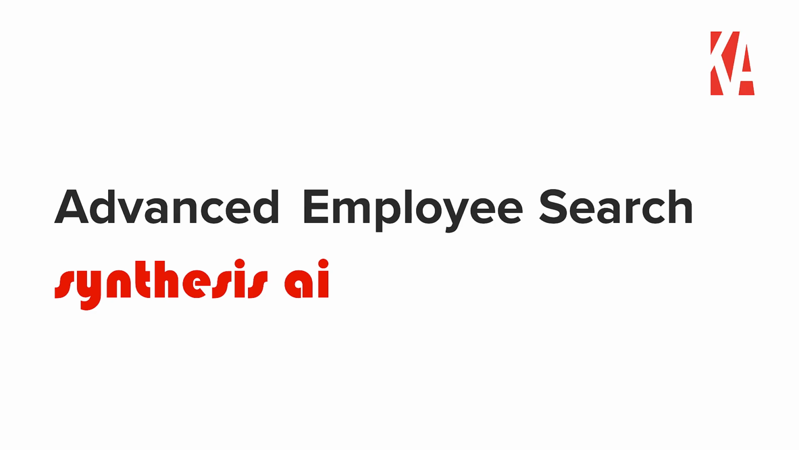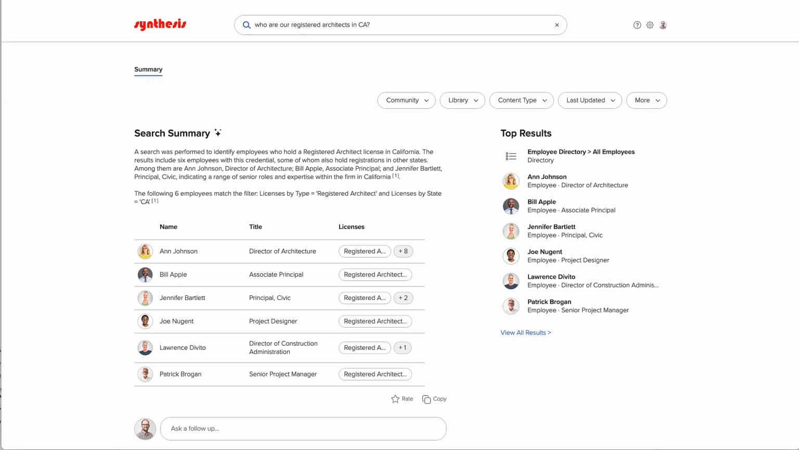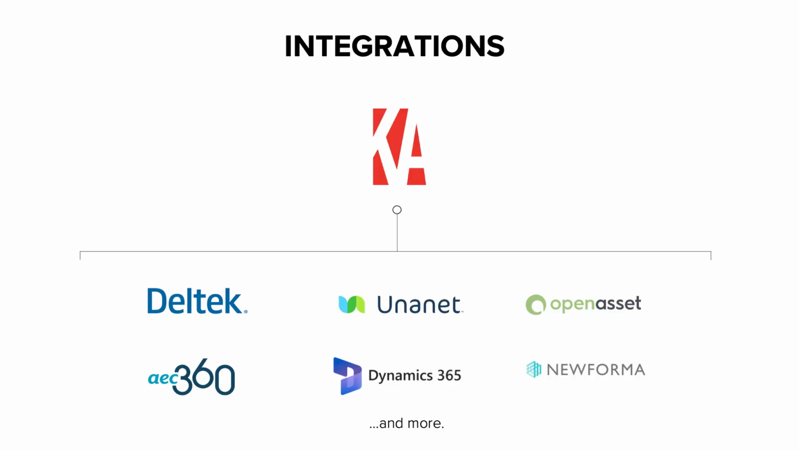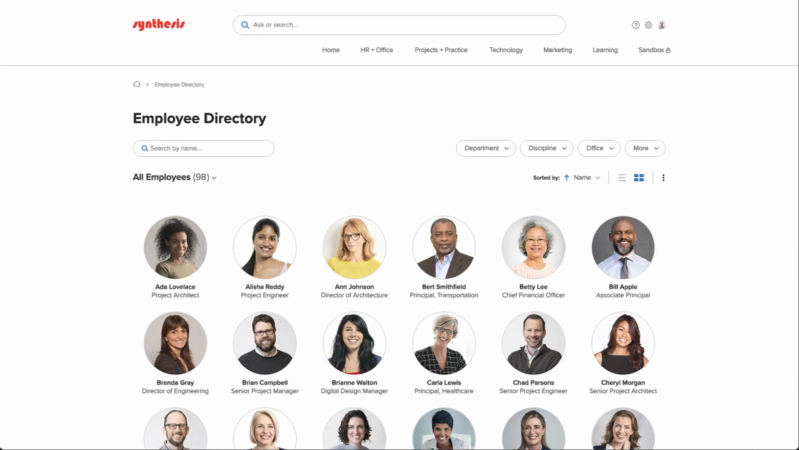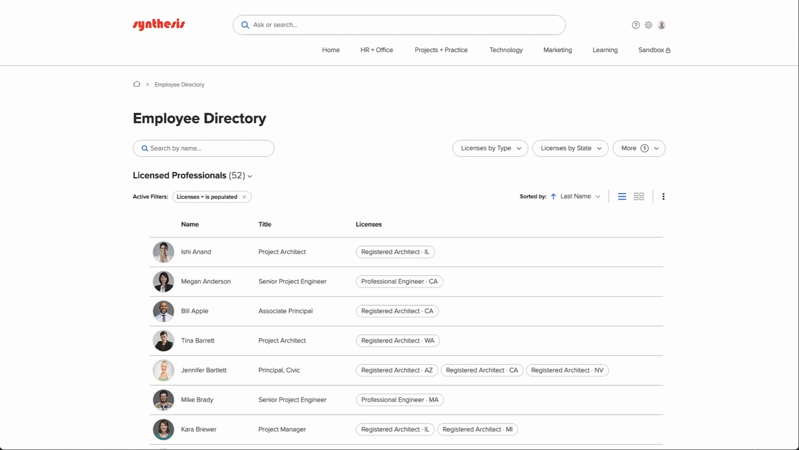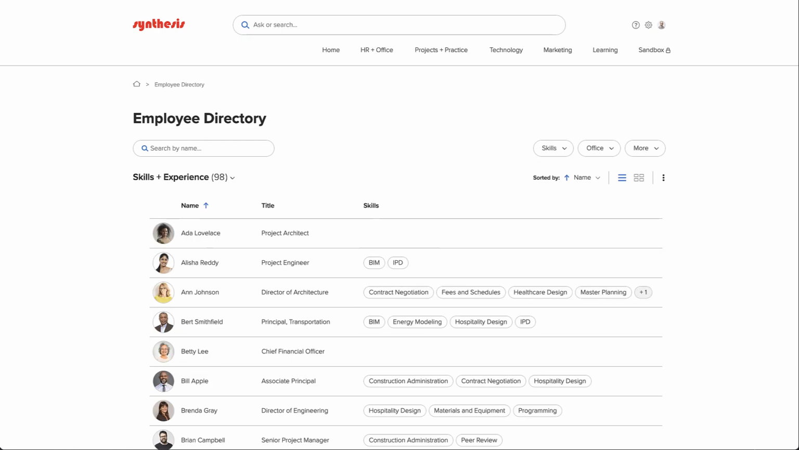I'm going to introduce you to Advanced Employee Search, our latest Synthesis AI search feature. Synthesis already contains rich information about employees brought in via our integrations with AEC software platforms like Deltek, Unanet, OpenAsset, AEC 360, and Azure Active Directory, including employee profiles and directories, which contain structured data like departments, disciplines, and offices, licenses, and skills and experience.